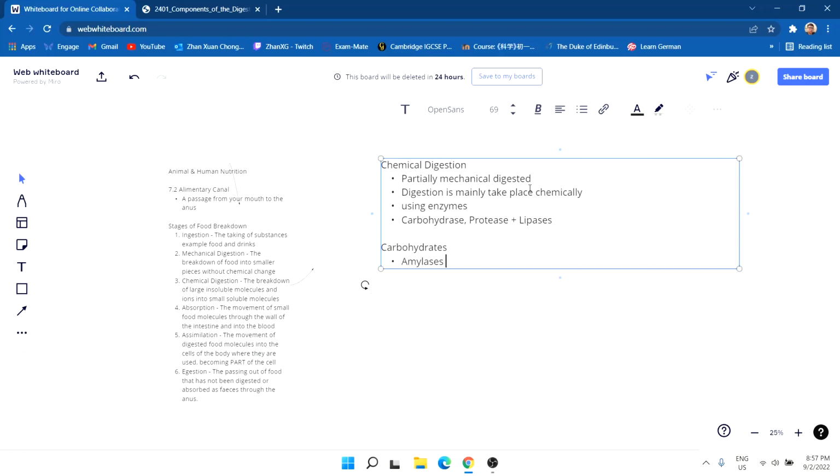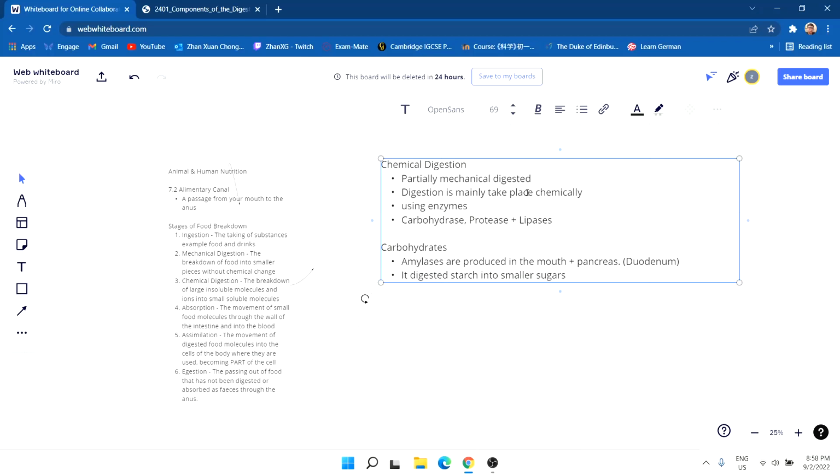Amylases are produced in the mouth plus pancreas, then secreted into the duodenum. So it digests starch into smaller sugars. Remember that amylase is breaking down starch to maltose, a form of glucose at the same time.